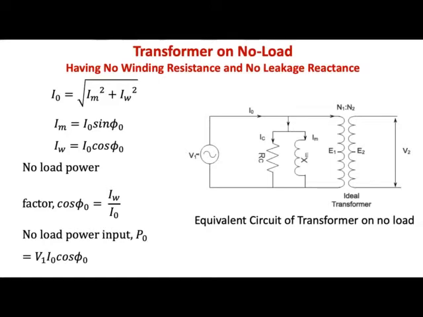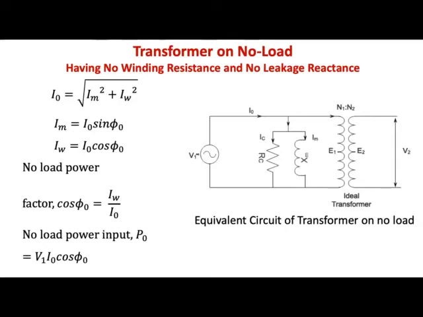We'll have core losses in the transformer, and therefore we have drawn the equivalent circuit showing XM as in the previous one, that is the reactance of the core, given by the magnetizing reactance, and in parallel to this we have a new component RC, which represents the core losses in the transformer. The core loss consists of the eddy current loss as well as the hysteresis loss in the core of the transformer.